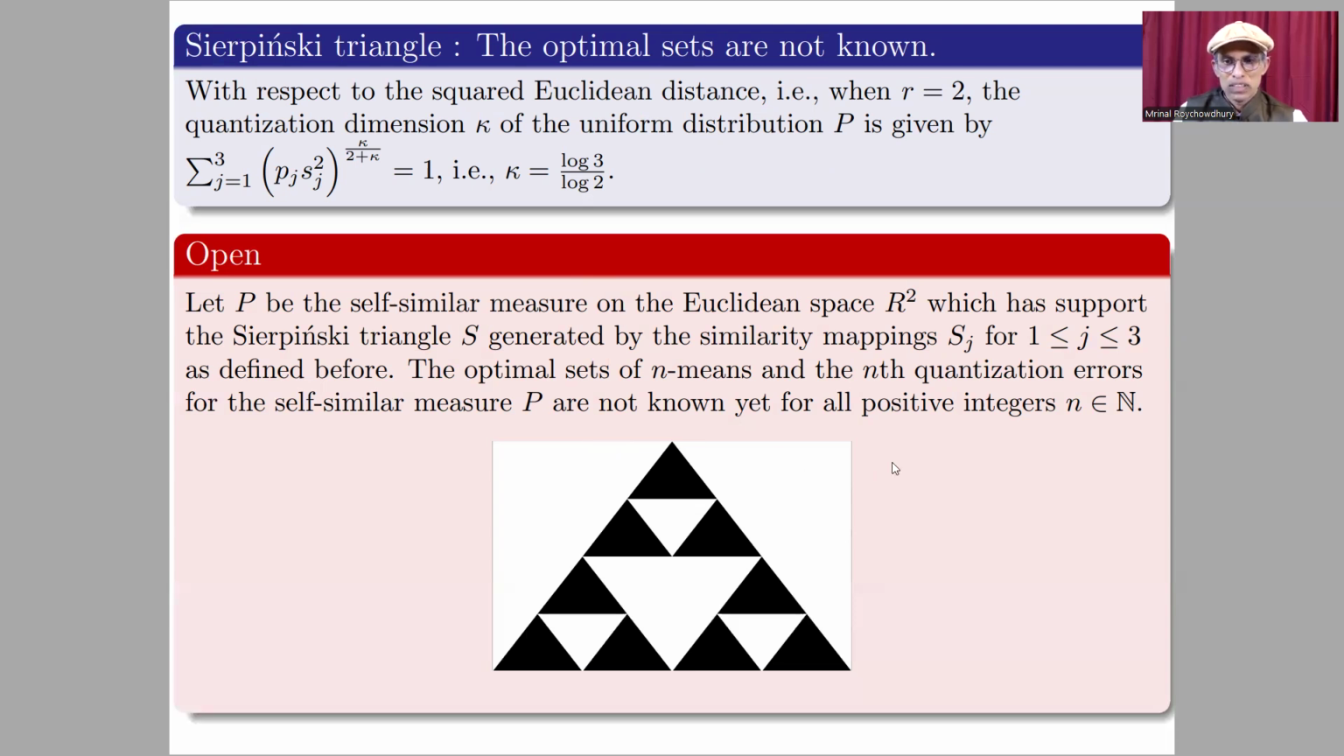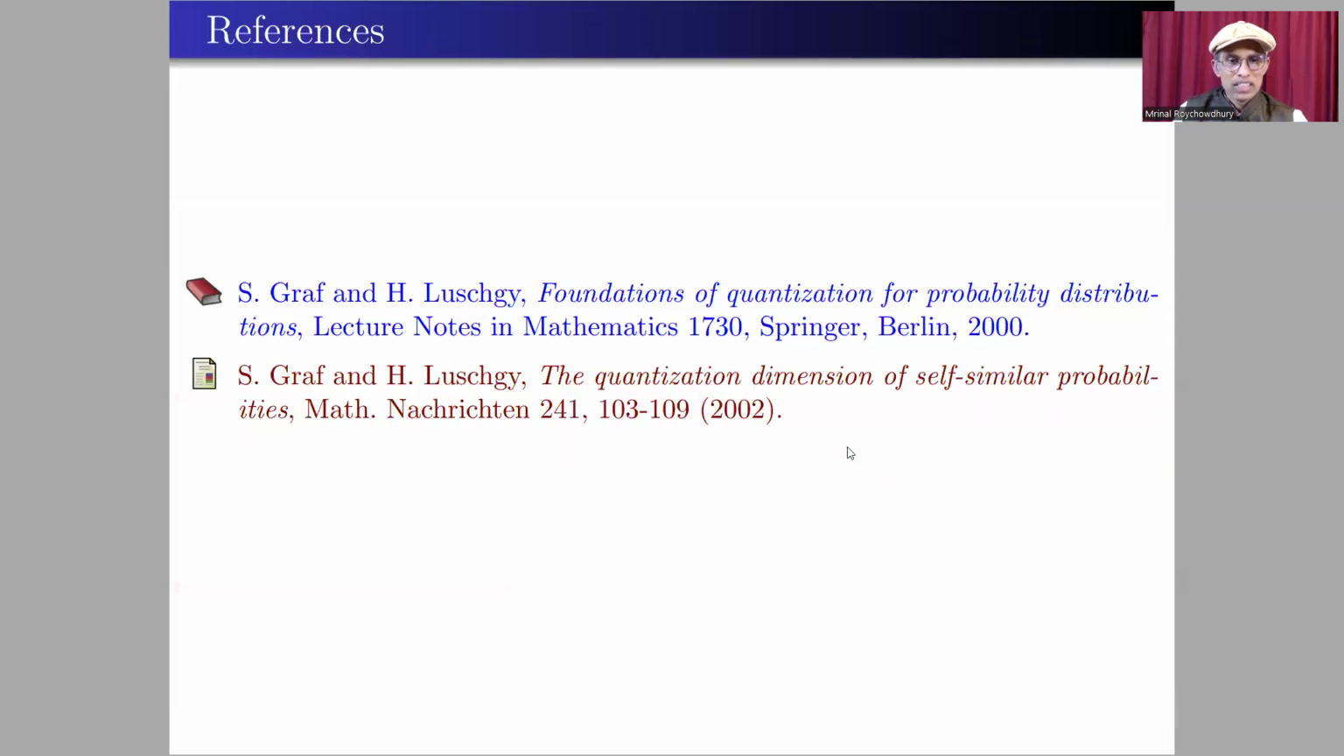I would like to stop here. Before that, of course, I'd like to tell you the references if anyone is interested to know more. Foundations of Quantization for Probability Distributions by Graf and Luschgy. This is a book. There is another paper, The Quantization Dimension of Self-Similar Probabilities. You will see there are many interesting results about quantization dimension in these two places.